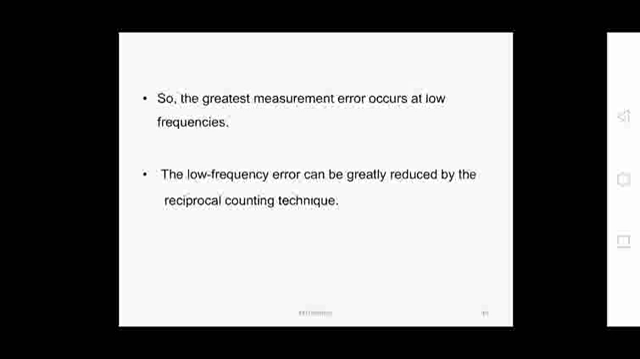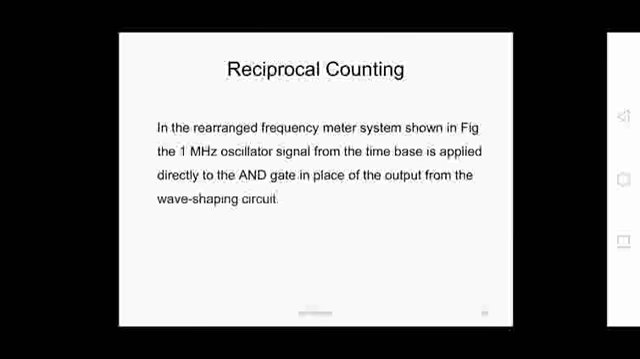In this reciprocal counting, what we are doing is changing the 1 megahertz oscillator signal from the time base, which is directly applied to the AND gate in place of the output from the wave shaping circuits. So we are rearranging the frequency meter such that the 1 megahertz crystal oscillator signal from the time base is applied directly to the AND gate input in place of the output from the wave shaping circuits.